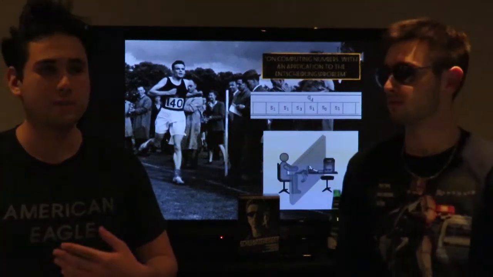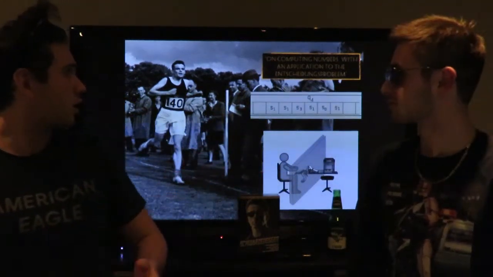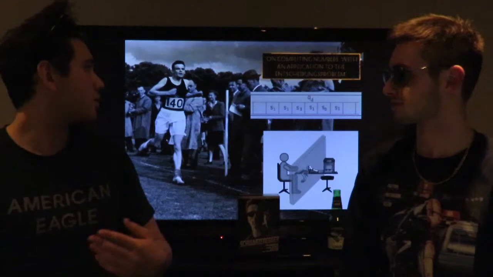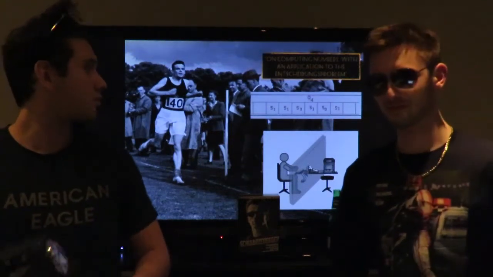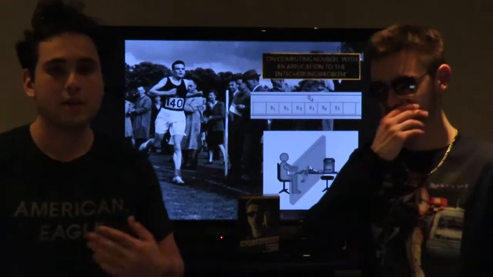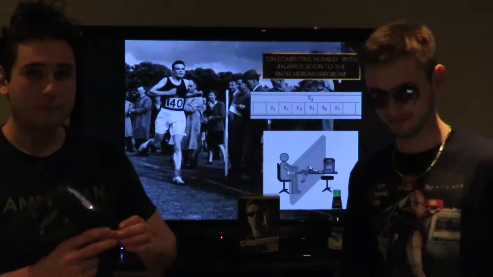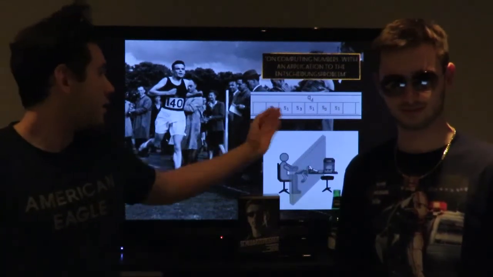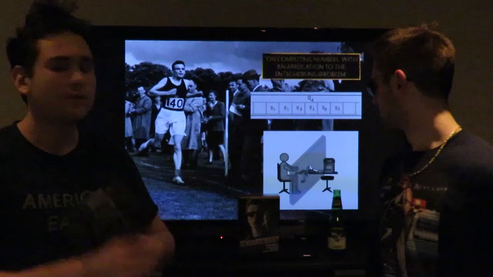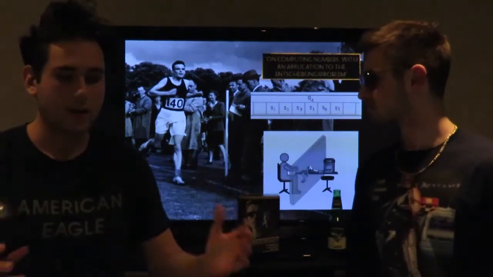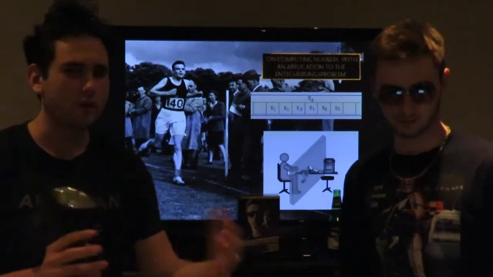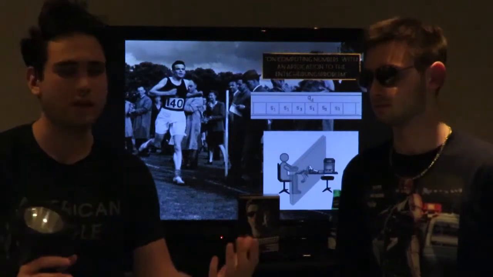Alright, another very important individual is Alan Turing. So Alan Turing wrote many papers, such as this one right here on computing numbers with an application to the Entscheidungsproblem, where he explains his Turing machine that is made up of a band and a head, and the band has squares where you could put variables inside, and all of that creates kind of like whatever you want. It's kind of like to program a machine.